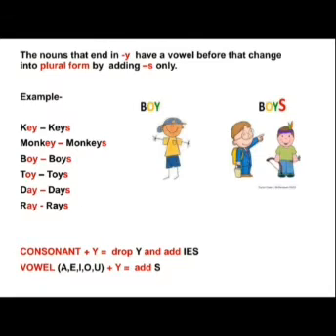We have just added s. Boy, boys. Toy, toys. Day, days. Ray, rays. So what happened? Whenever a consonant plus y is there, we drop y and add ies. Whenever a vowel is there and y, we add s. Okay, dear kids?